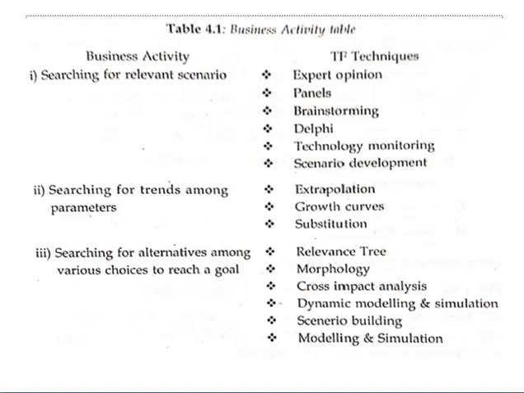Now if I talk about another type of business activity, we'll consider searching for alternatives among various choices to reach a goal. In order to reach a goal, whatever alternative choice you have made, what techniques can we consider? You will have the relevance tree method, morphological techniques, cross impact analysis, dynamic modeling and simulation, scenario building, and so on. All these are techniques you will use for these business activities.